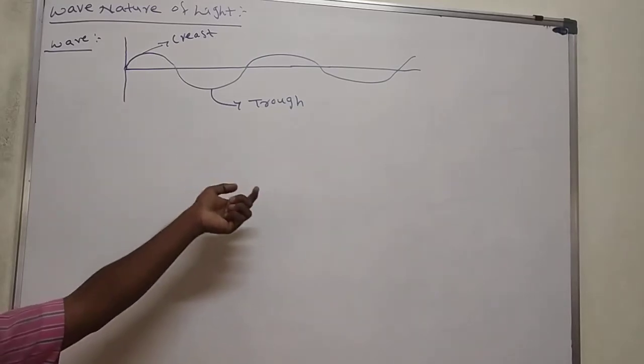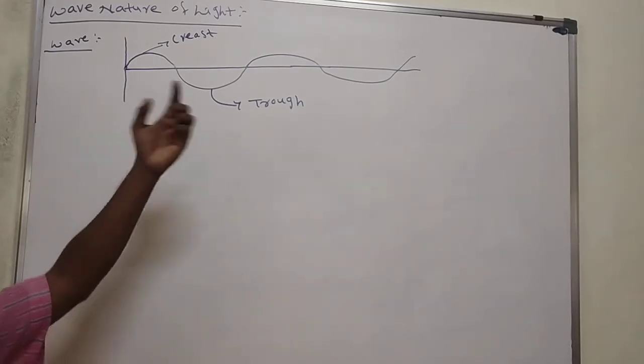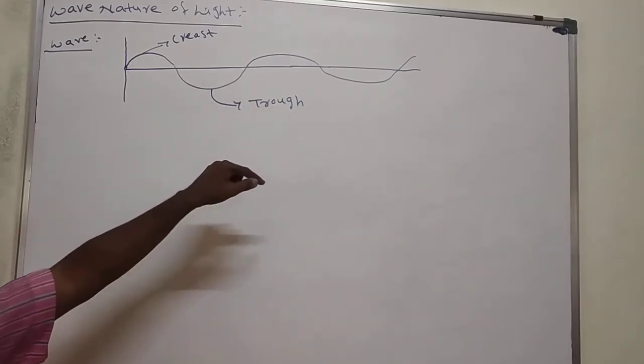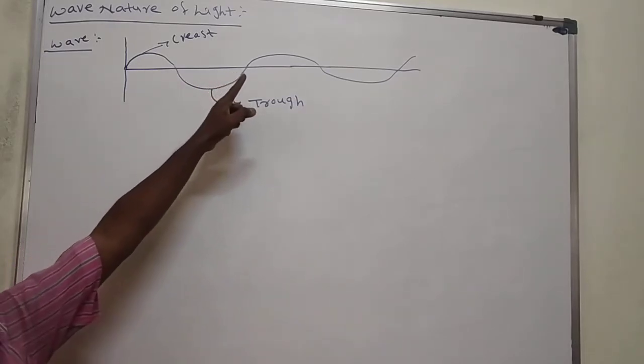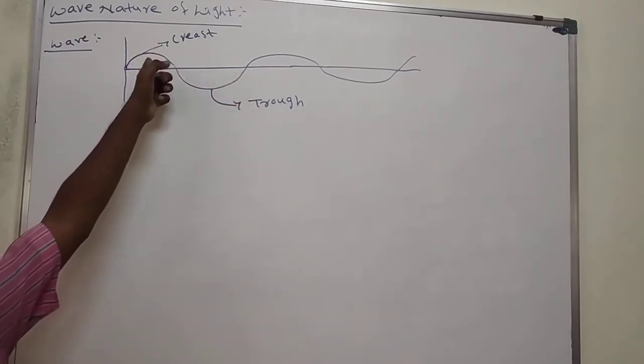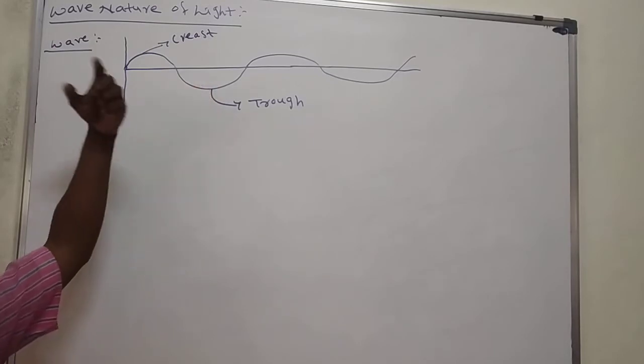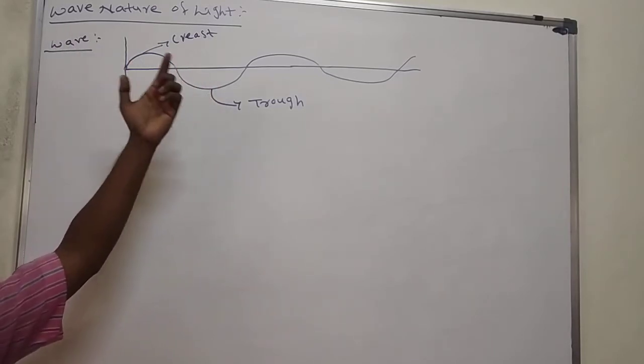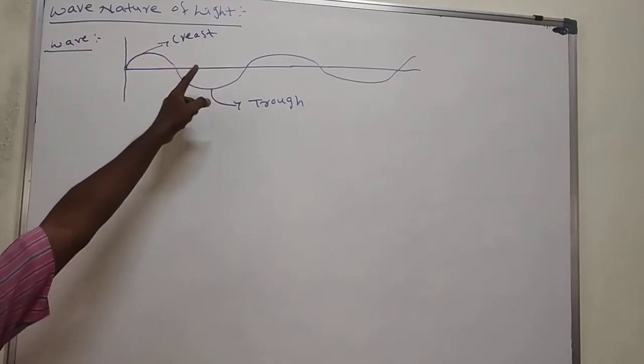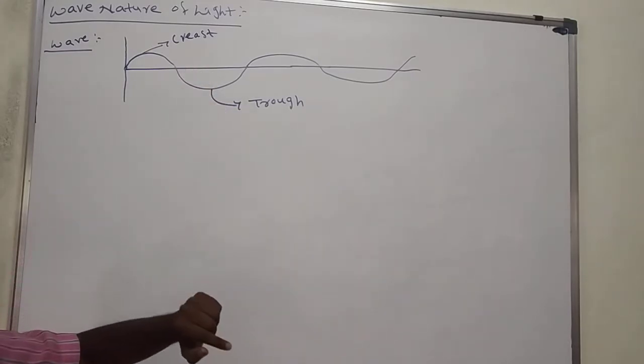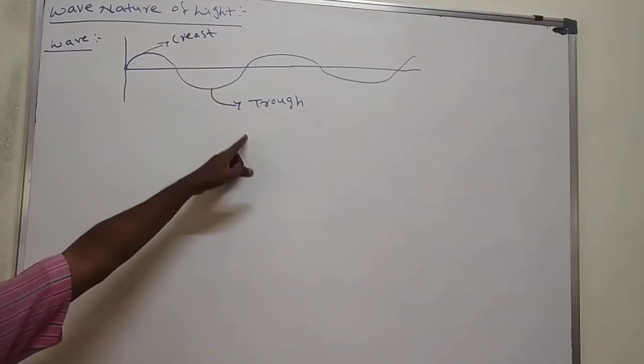The wave moves above the axis and below the axis. This is the axis now. Above the axis means this one, below the axis means this one. When the wave moves above the axis, we call it a crest. When the wave moves below the axis, we call it a trough.